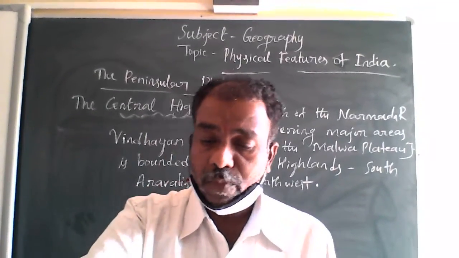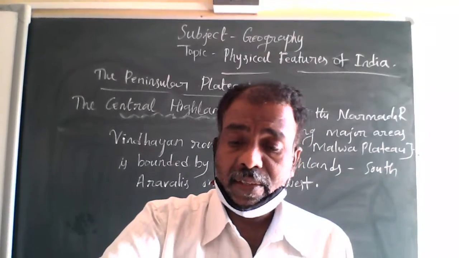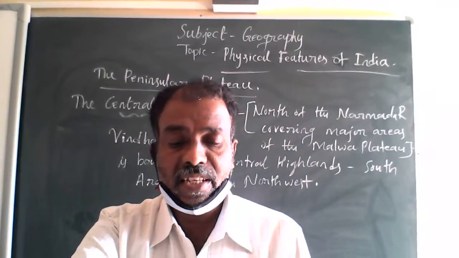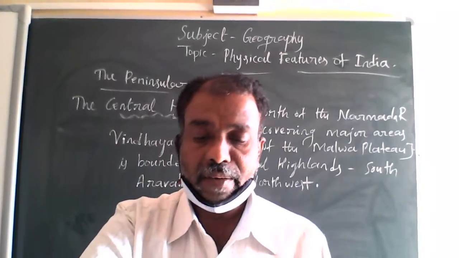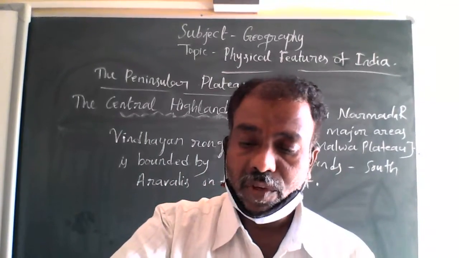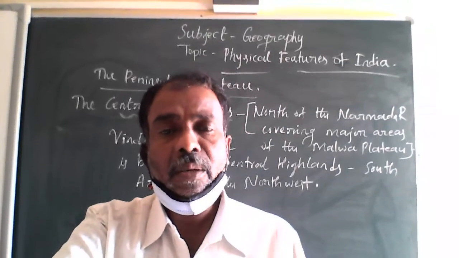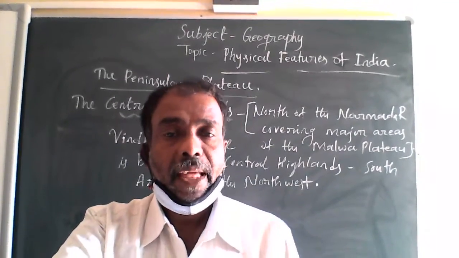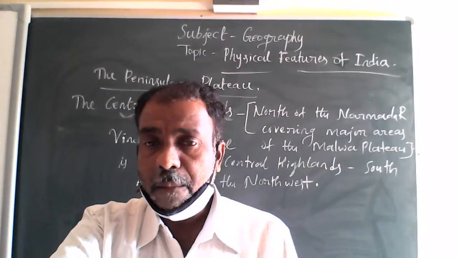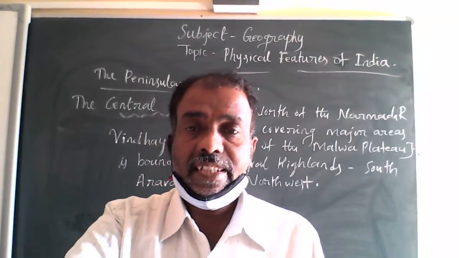The Chota Nagpur Plateau marks the further eastward extension, drained by the Damodar River. So this is a brief description of the Central Highlands.